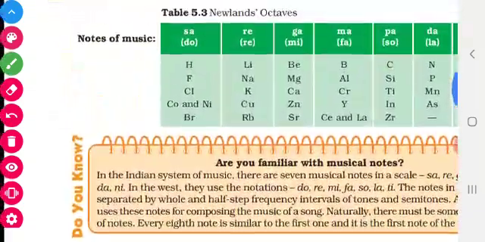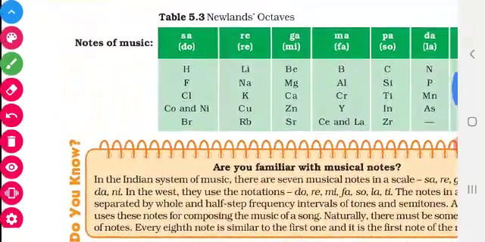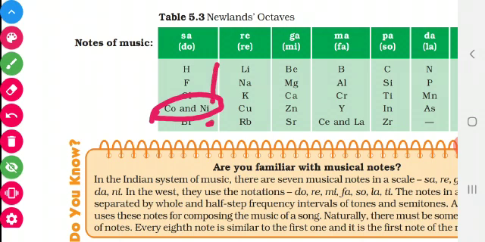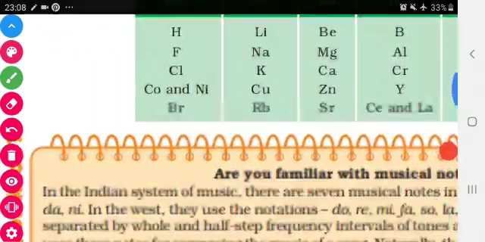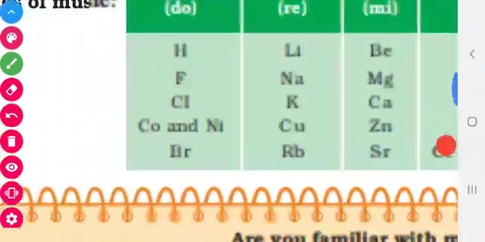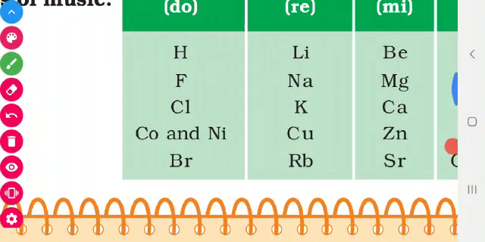Come to Newlands' octaves. He adjusted two elements in the same slot. He put cobalt and nickel in the same slot, placed in the column with fluorine, chlorine and bromine.